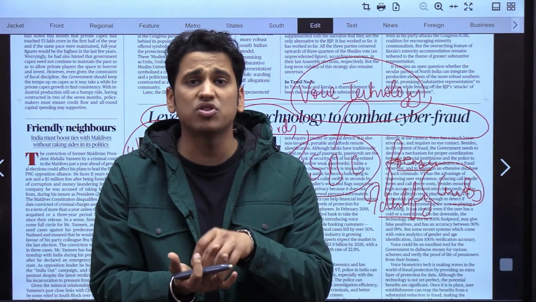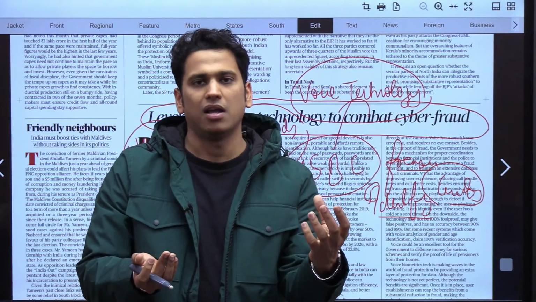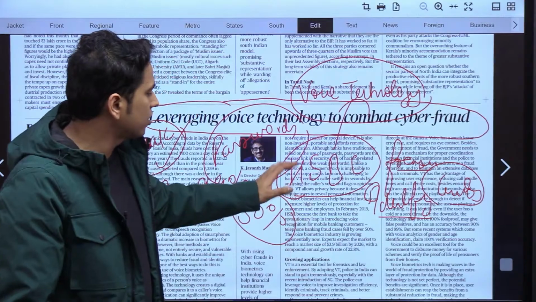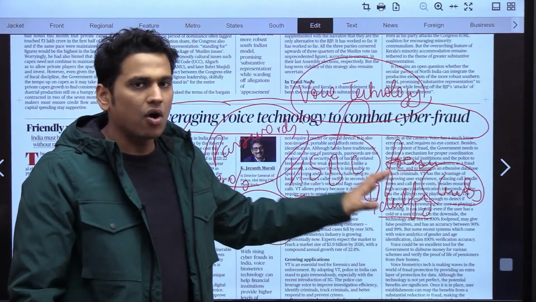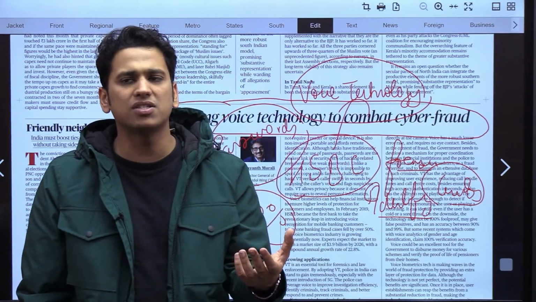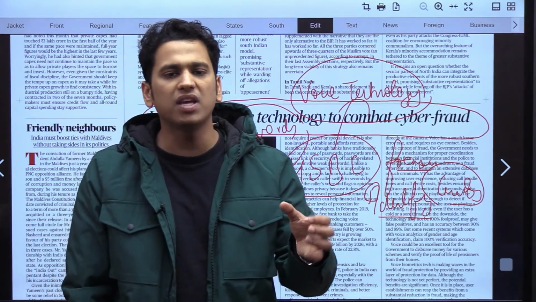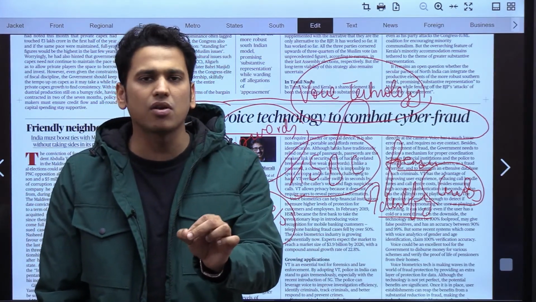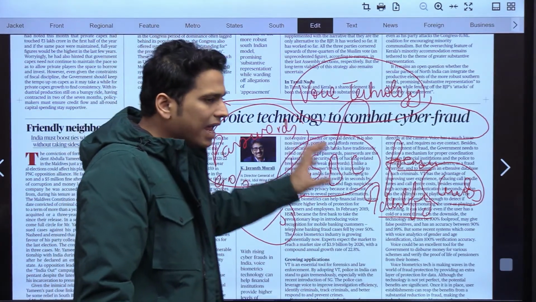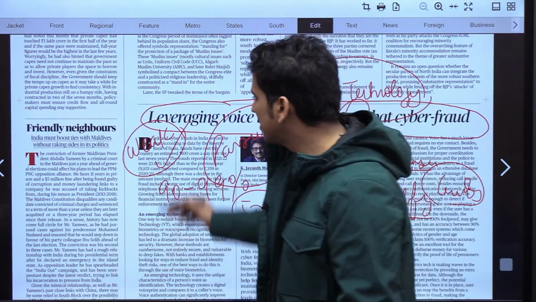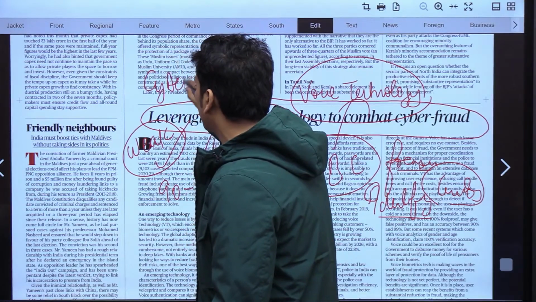In the future, since we are facing a lot of cyber frauds, we have to shift to voice technology because it is a better technology than biometrics or the weak password technology. So this voice technology has a lot of applications and needs to be explored further if we have to save ourselves from cyber frauds.